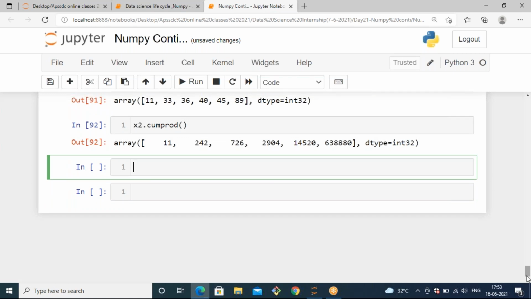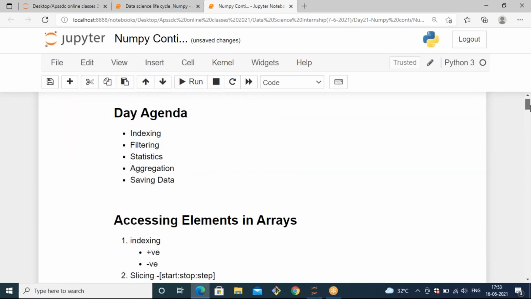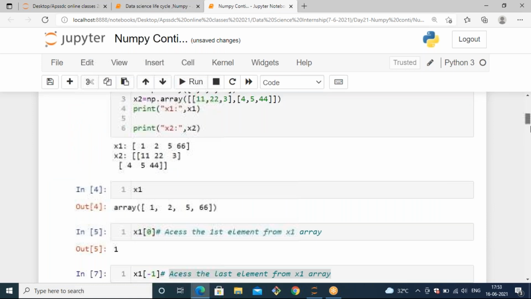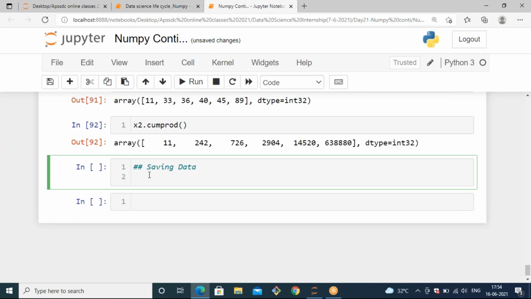So after aggregation functions, let's see what we have. Saving data: how to save a numpy array, and how you can use it whenever you want. This is also very important. For that we have one simple method to save your numpy array.